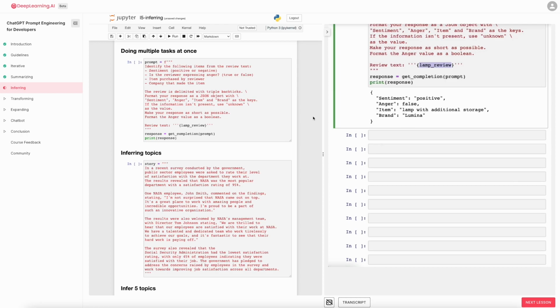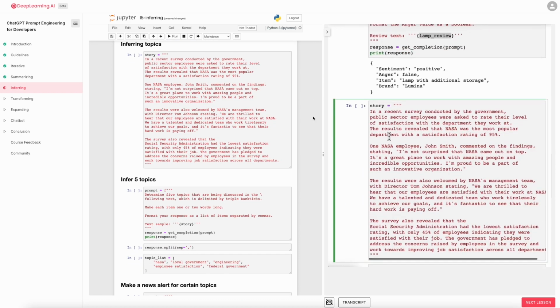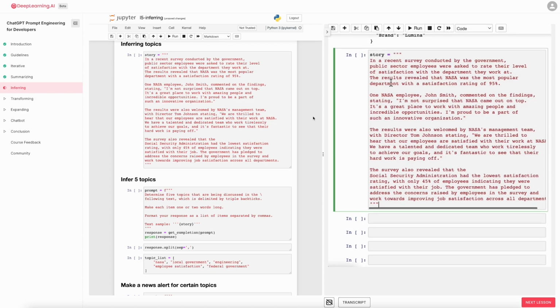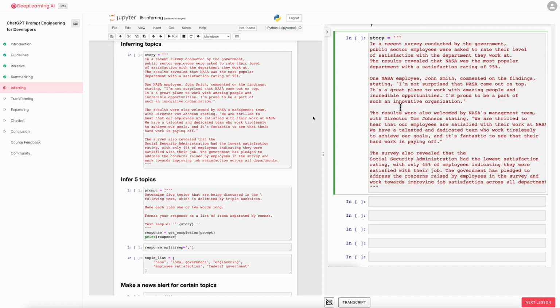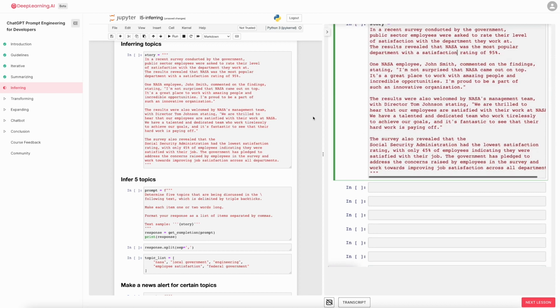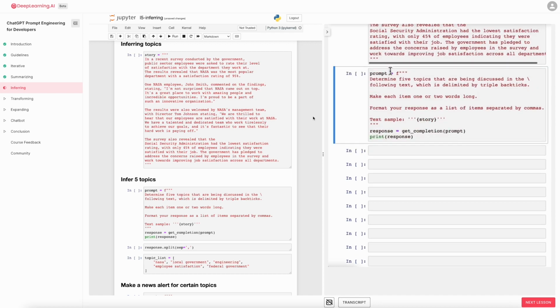Now, one of the cool applications I've seen of large language models is inferring topics. Given a long piece of text, what is this piece of text about? What are the topics? Here's a fictitious newspaper article about how government workers feel about the agency they work for. So the recent survey conducted by government, and so on, results revealed that NASA was a popular department with high satisfaction rating. I am a fan of NASA, I love the work they do, but this is a fictitious article. And so given an article like this, we can ask it with this prompt,